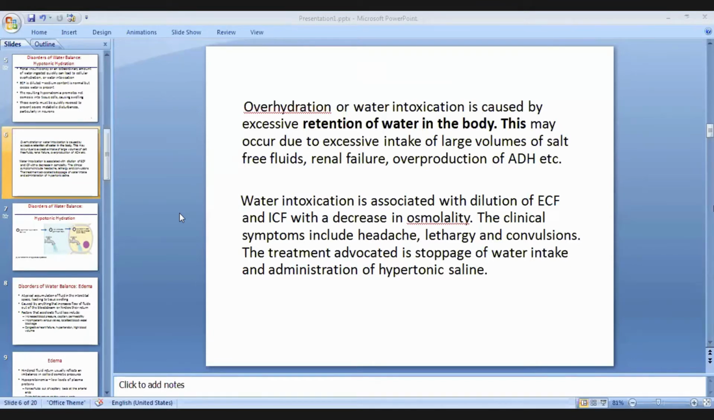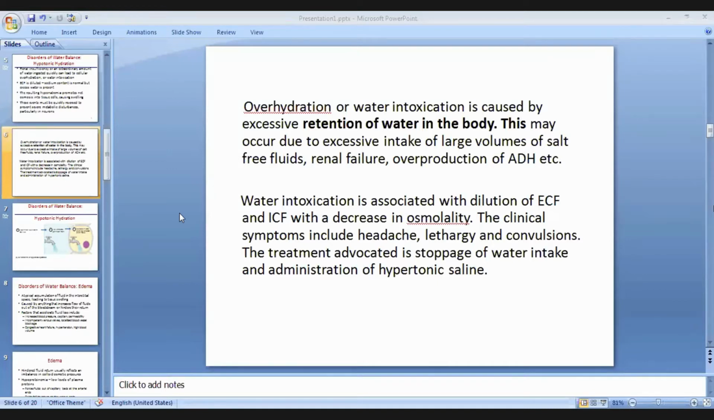So in water intoxication, there is dilution of extracellular fluid and intracellular fluid with a decrease in osmolality. Okay. So with the dilution, the osmolality gets decreased. Osmolality is related to the number of dissolved solutes. Okay, so that we have to know, and mainly the osmolality is maintained by dissolved electrolytes, sodium, potassium. They are the major contributors of osmolality. And that you can find in your textbook also. The clinical symptoms include headache, lethargy, and convulsions.